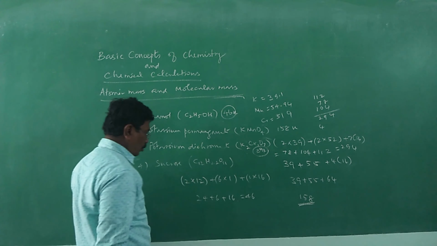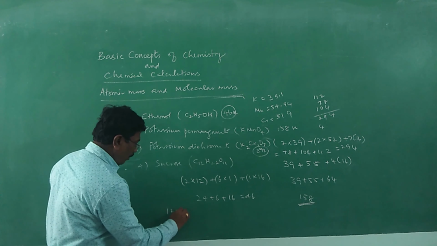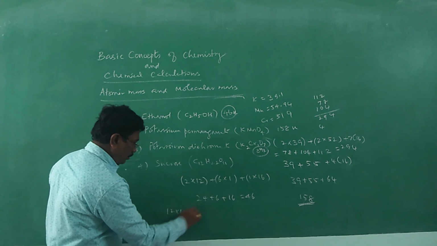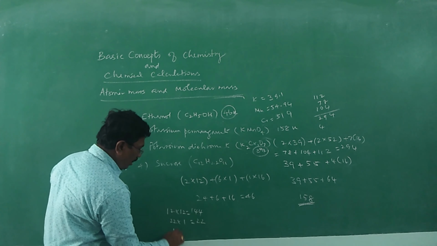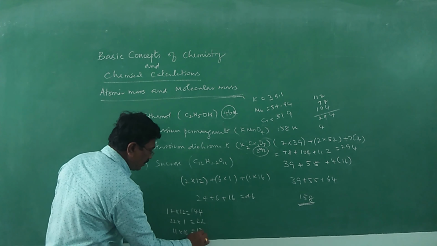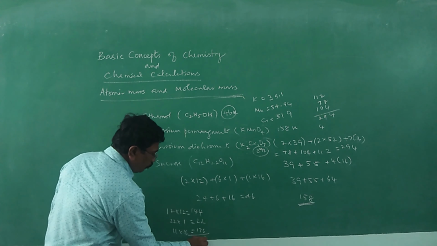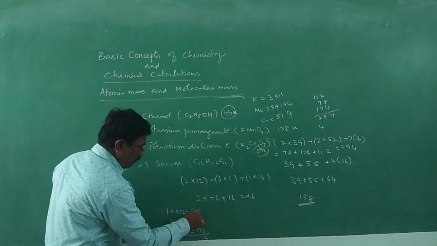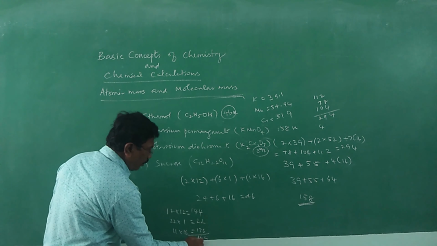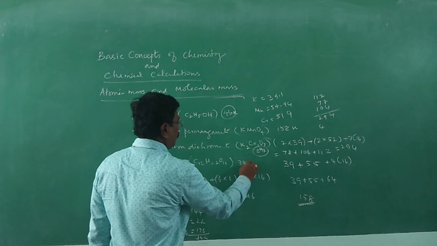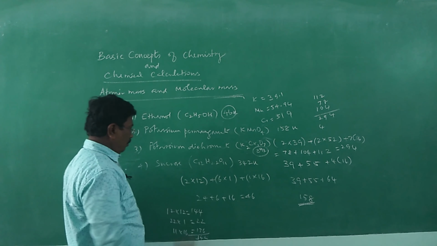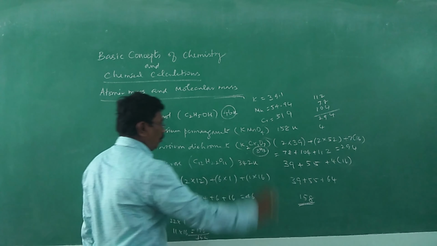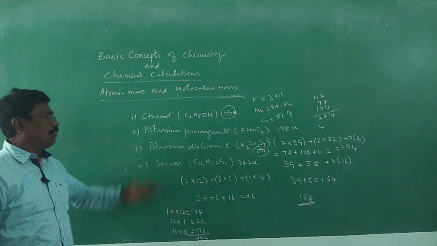And sucrose: 12 carbon atoms, 12 into 12, 144. And then 22 hydrogen atoms, 22 into 1, 22. 11 oxygen atoms, 11 into 16, 176. The total will be 342. So 342 as a mere number, relative molecular mass; for 1 molecule, u; for 1 mole, gram per mole. So this is how we have to calculate molar mass.